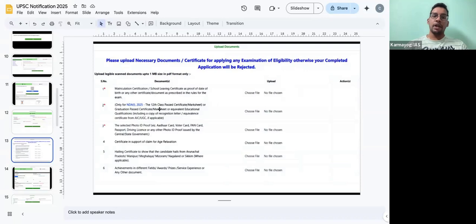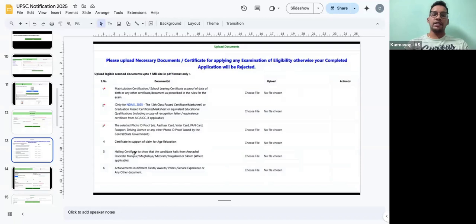And then we have a 10th class pass certificate if it is only NDA. As you are applying for UPSC civil services, it is not required, right? It won't show you anyway, but if you have, you can upload if it is showing. And then you have to choose one photo ID proof of you, either Aadhaar card, PAN card, driving license, anything. The same one that you chose in the beginning, you have to upload here, and also you have to carry the same one to the UPSC centers. It is not very much mandatory. They are allowing other documents also, but it's better whatever you are filling here, try to carry the same one to your exam center as well.